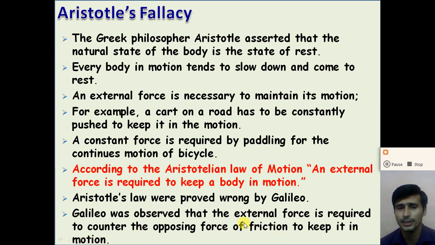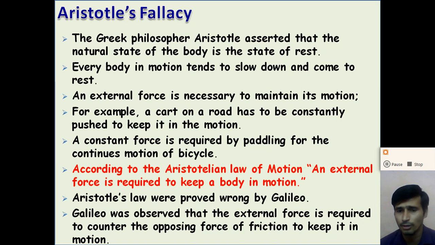But if we remove the friction force, if the object is moving on a frictionless surface, the object will continue to move without applying any force, right? So Galileo proved that Aristotle's law of motion was wrong, right?